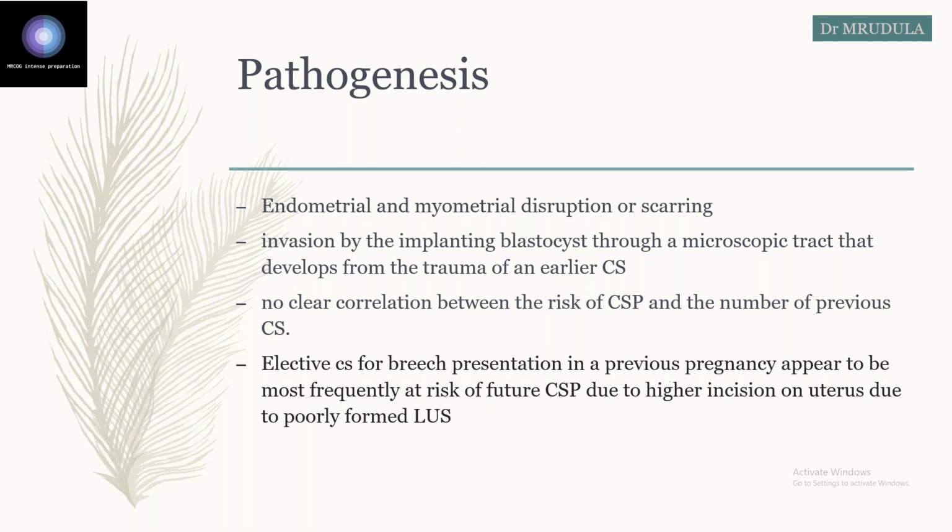So remember two things from this talk: the increased risk of scar ectopic pregnancy when an elective cesarean has been performed for breech presentation, and that there is no correlation between the number of cesarean sections and the risk of scar ectopic.